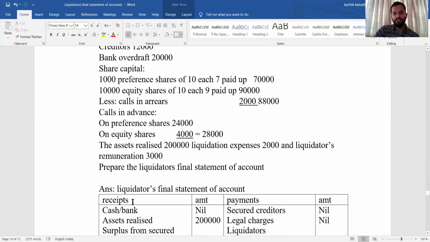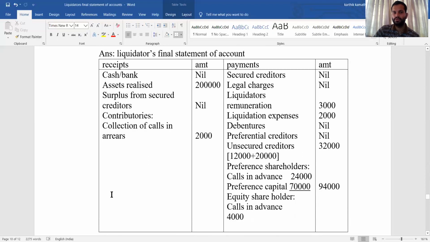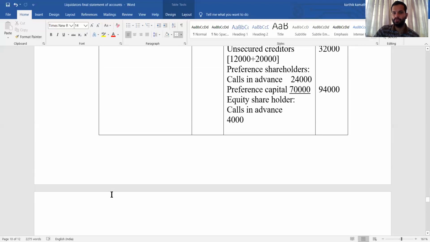There is a calls scenario. This calls in arrear 2000 is treated as contributory. So directly you treat collection of calls in arrear, which is not paid, is collected. So that is the receipt side. Collection of calls in arrear comes under contributory, 2000. So receipt side total will be 2 lakh 2000.